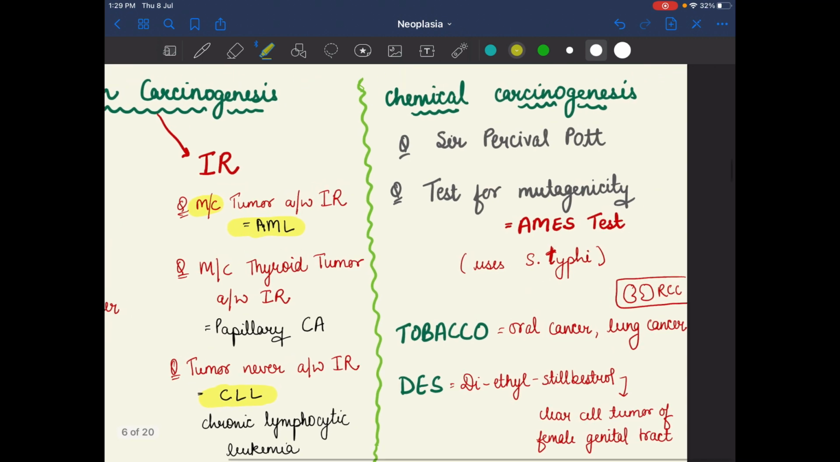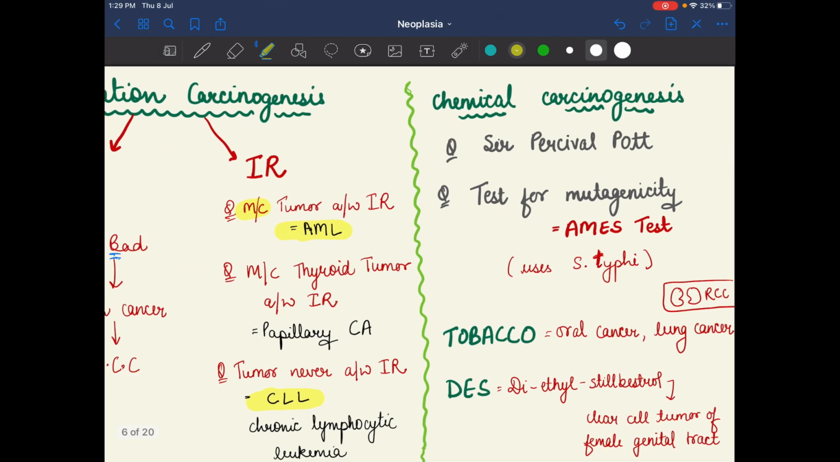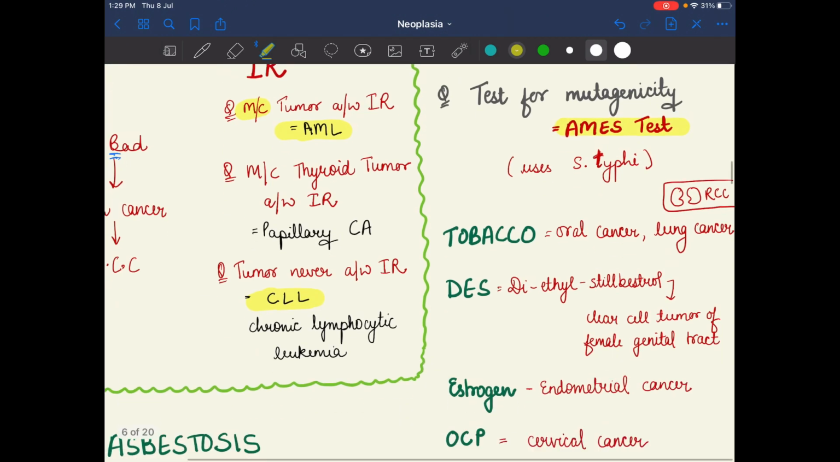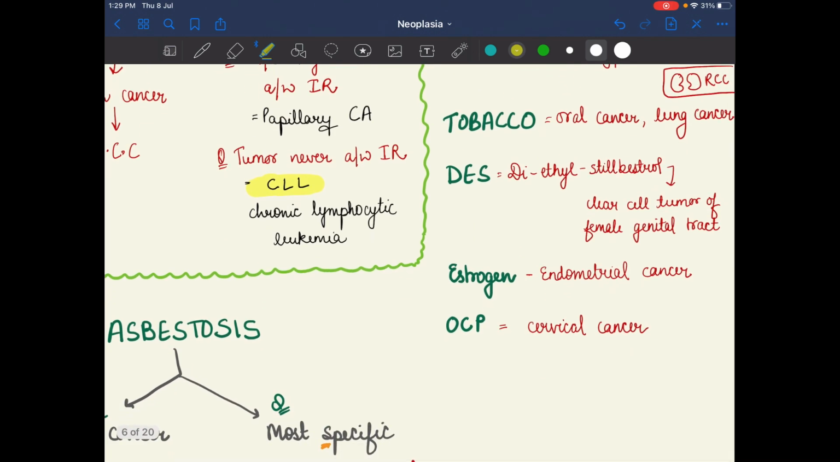Now the next one is chemical carcinogenesis, meaning the tumor occurs due to chemicals. This was described by Sir Percival Pott. The test for mutagenicity is the Ames test, in which we use Salmonella typhimurium. Now chemicals like tobacco: tobacco causes oral cancer and lung cancer. Diethylstilbestrol causes clear cell tumor of the female genital tract.